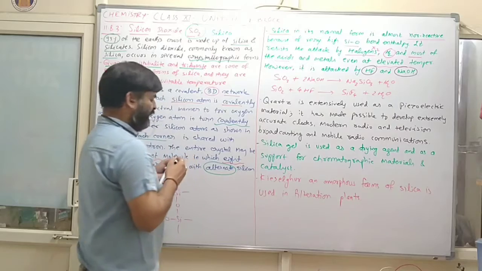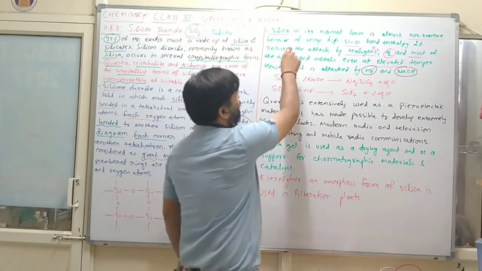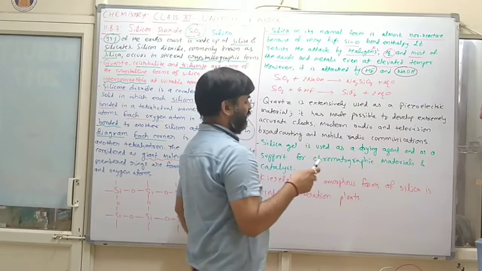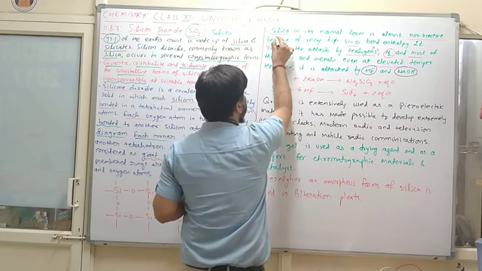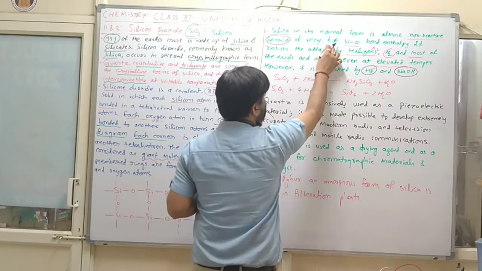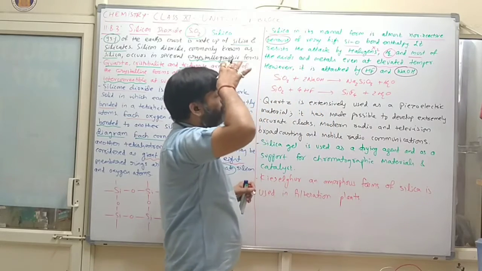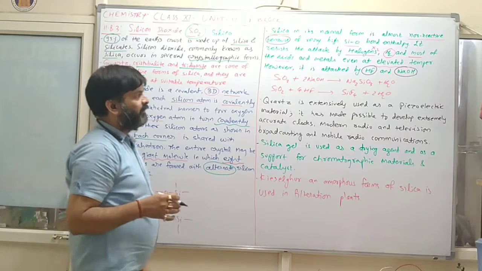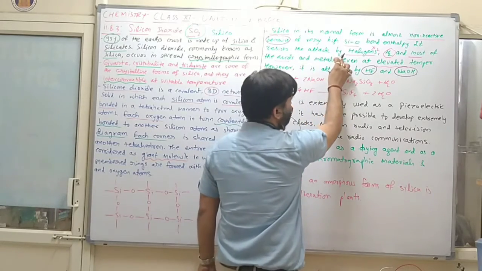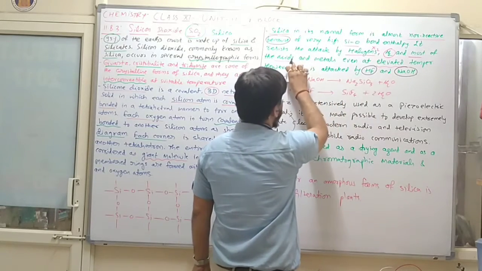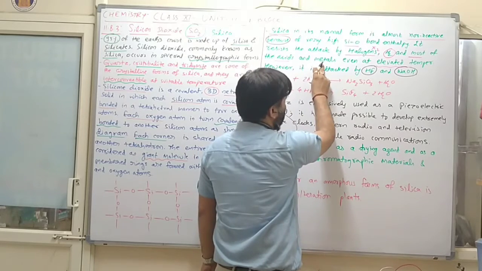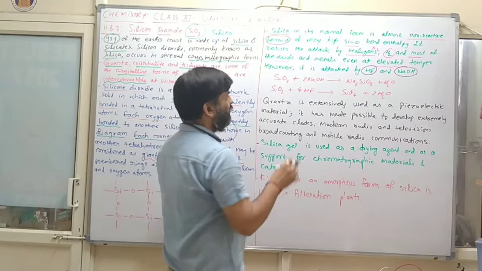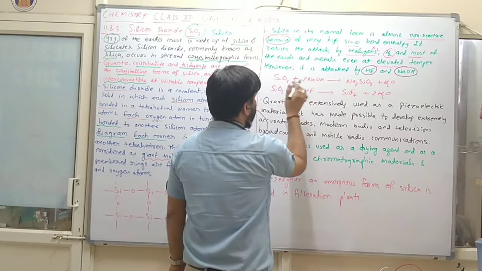Again, silica in its normal form is almost non-reactive. Why? Because of very high silicon-oxygen bond enthalpy. Enthalpy means heat. It resists the attack by halogens, hydrogen, and most acids and metals even at elevated temperature. However, it is attacked by HF and NaOH.